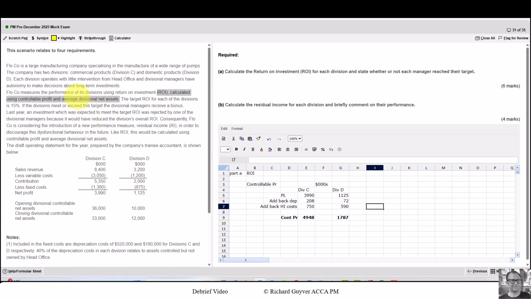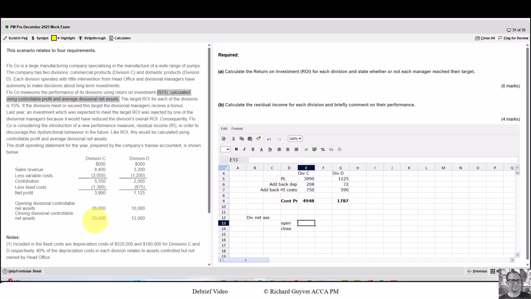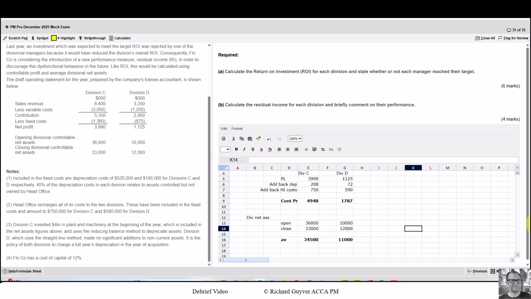Next we need to find the average divisional net assets. We've got opening and closing amounts here, and the average is simply adding them together and dividing by 2. One thing I should say about the timing, although this is 6 and 4, some of the parts I'll work out for A will be used in B. So I'm actually seeing this as a 10 mark question, so I'm allowing myself 18 minutes to do both A and B together.